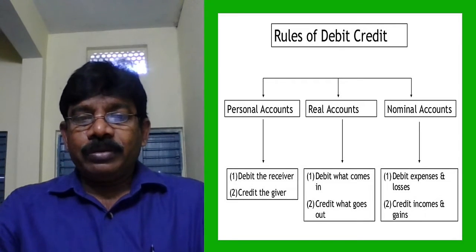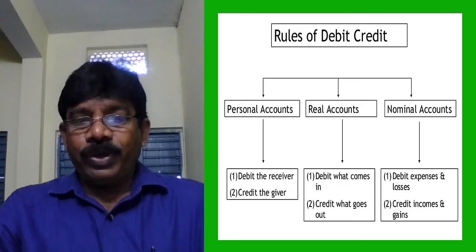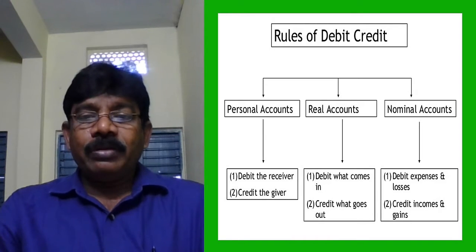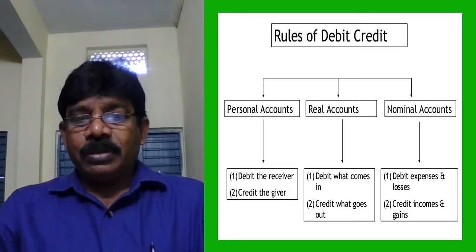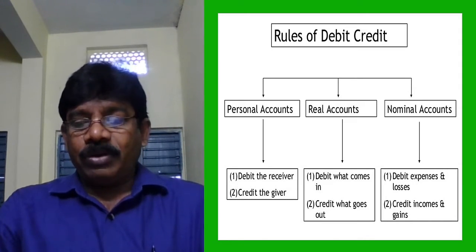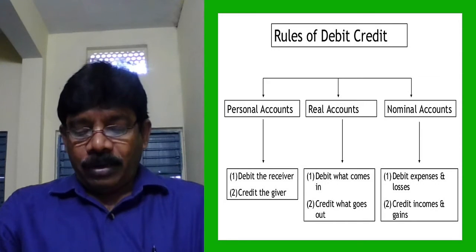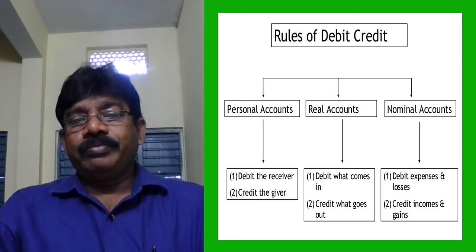Whenever we find the name of a person who is receiving some benefit, his account is debited. If any asset is coming into the business, the asset account will be debited, and all expenses and losses should be debited.